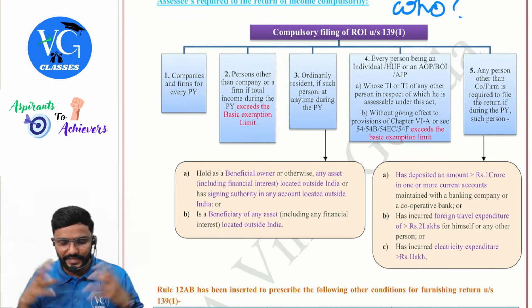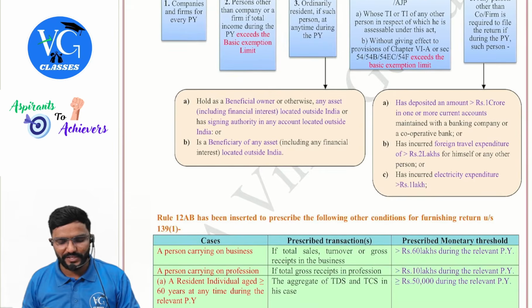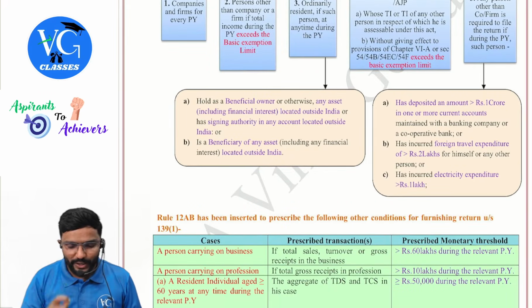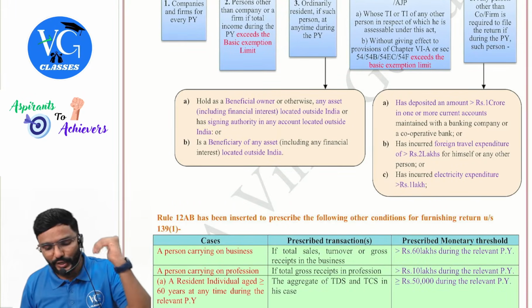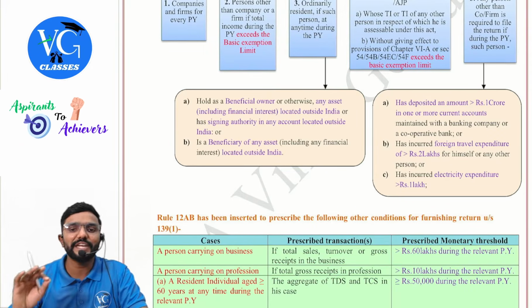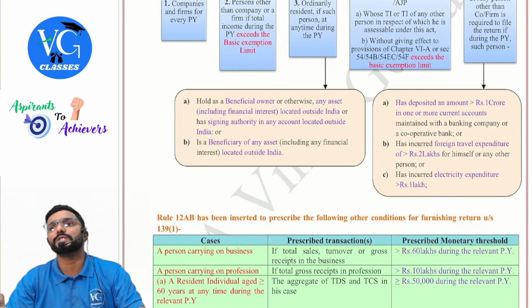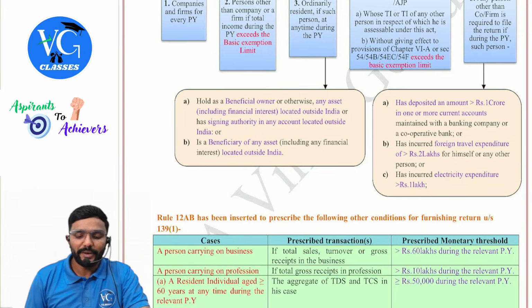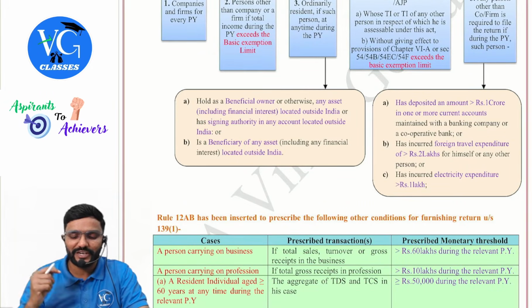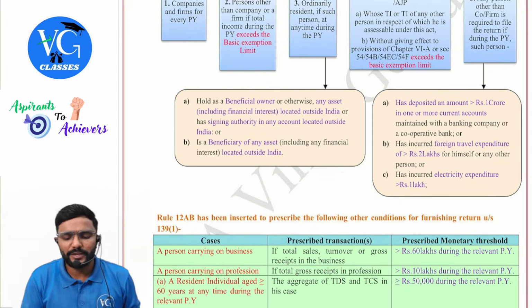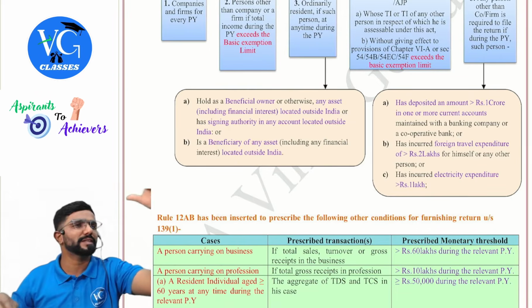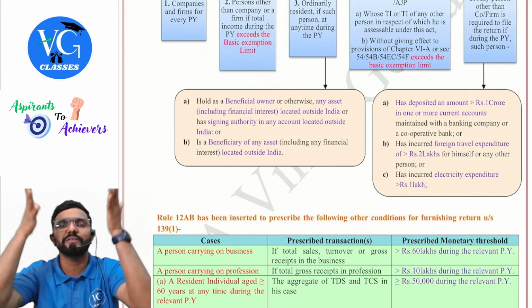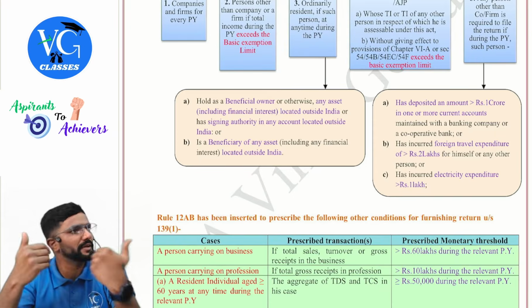Next, ordinary resident. If such person at any time during the previous year, at any time, guys, holds as a beneficial owner or otherwise any asset, including financial asset located or financial interest located outside India, or as a signing authority in any account located outside India, or is a beneficiary of any asset including any financial interest located outside India. So beneficial owner as well as beneficiary both are covered? Yes. Guys, assume I own some assets outside India, or I have invested in the shares of some foreign company. Am I covered here? Yes.